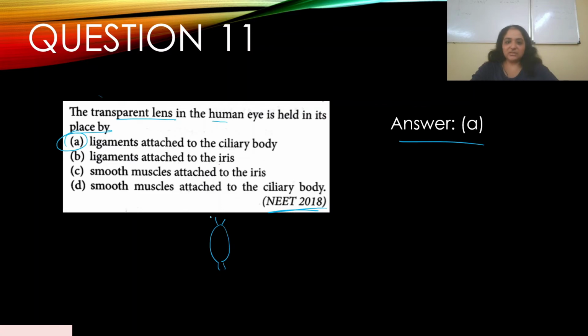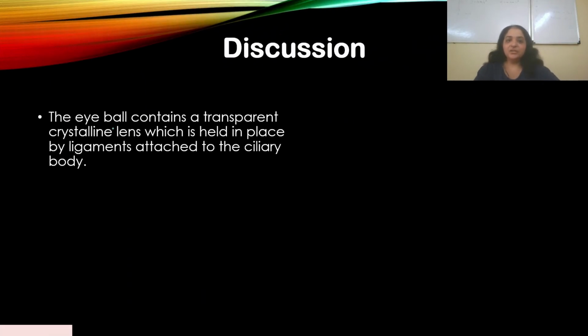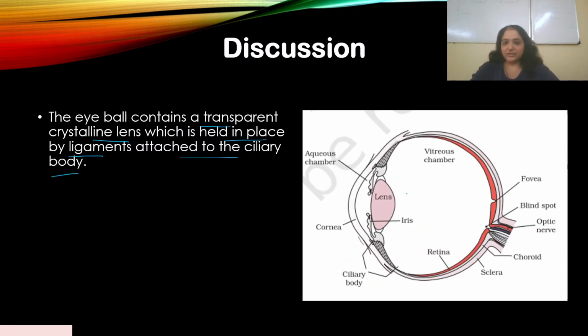We'll go to the discussion. Okay, so the eyeball contains a transparent crystalline lens, which is held in place by ligaments attached to the ciliary body. So you see the ciliary body over here, you see the ligaments over here, you see the lens over here.